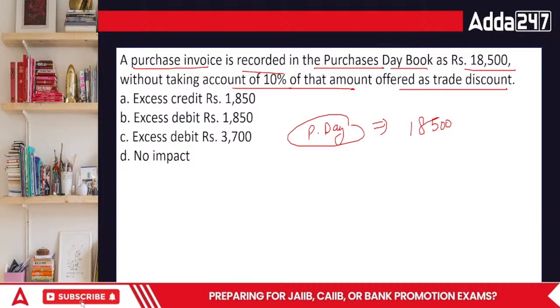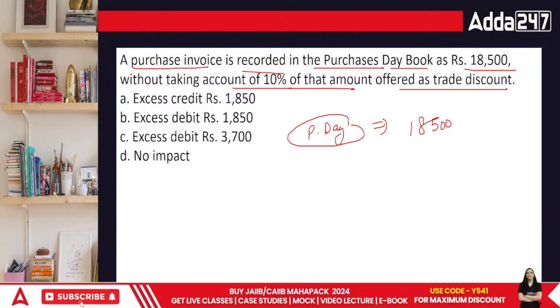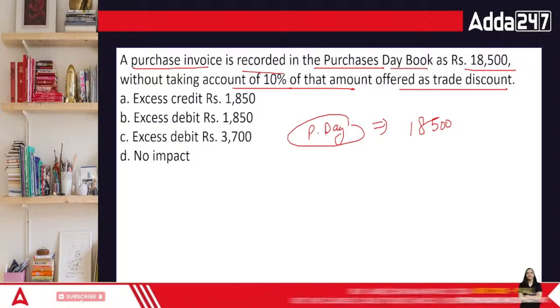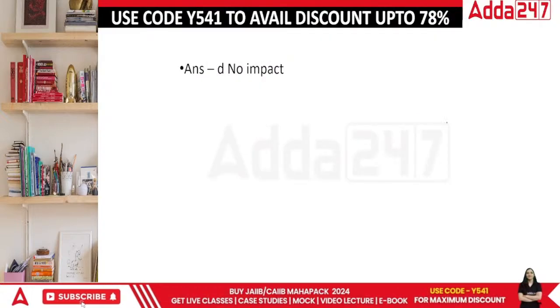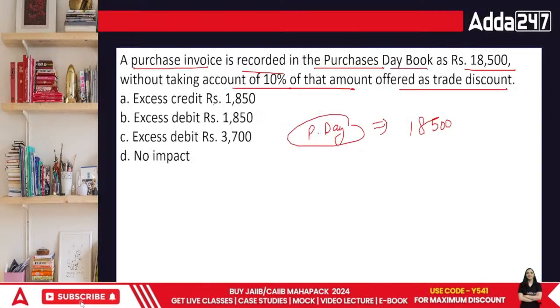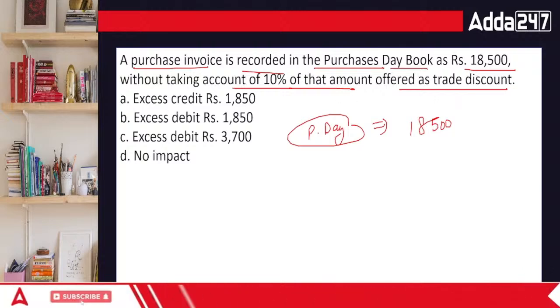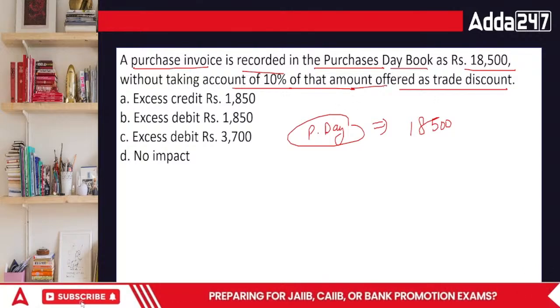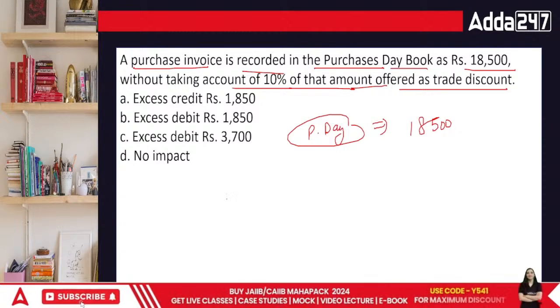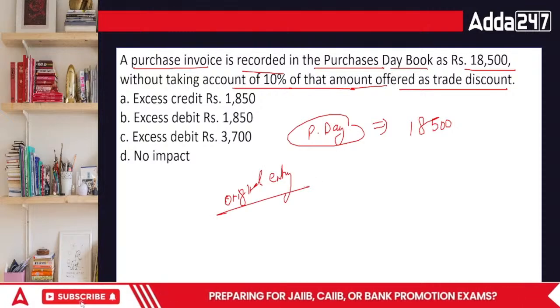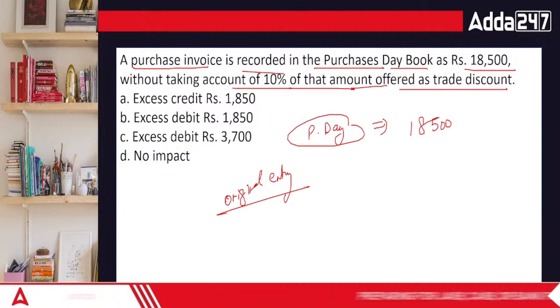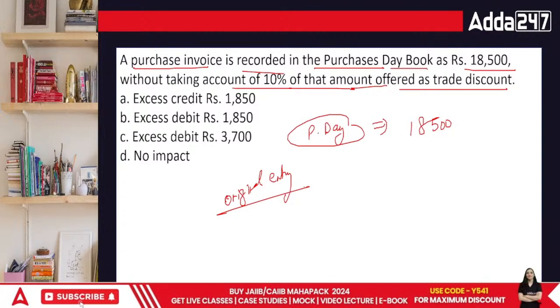What's the answer? The answer is, in our books of accounts we have shown more purchase, but it has to be less. You also have to write what is the impact in the books of accounts. Since this is an error of original entry, that means our original entry was wrong. This kind of error cannot be traced. So in this case, there would be no impact.